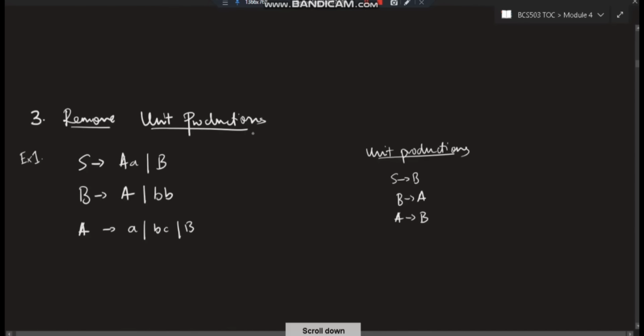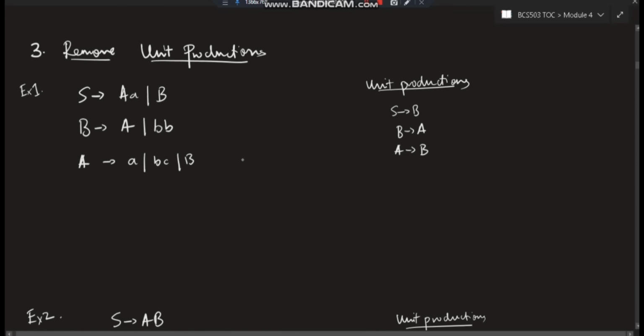After you have done rule number 2, there are no null productions. Then next you have to check for unit productions. Okay, what do you mean by unit? Unit means 1. See here, S goes to A and B, capital B. Okay, and capital B goes to capital A and small bb. A goes to A and BC and B. Now S goes to B.